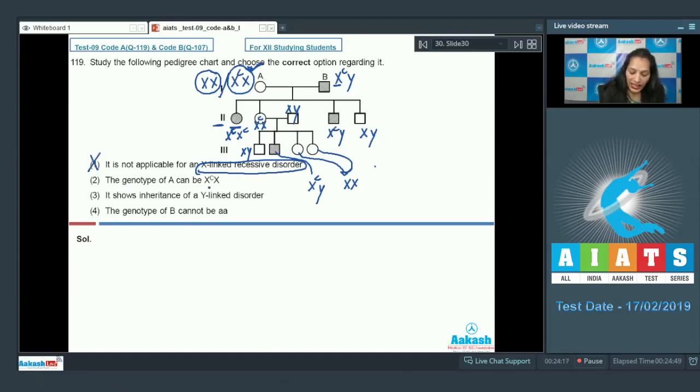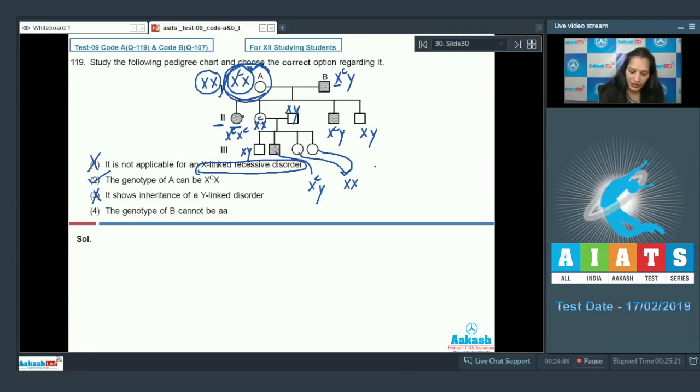The genotype of A can be XCX. Yes, the genotype of this A can be XCX. This is correct. Third, it shows inheritance of a Y-linked disorder. No, because a Y-linked disorder transfers in every generation from male to male, not from male to female. But here, B is a male who is suffering and it is transferring the disease to the second female.